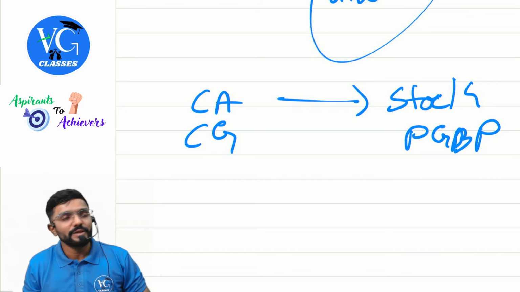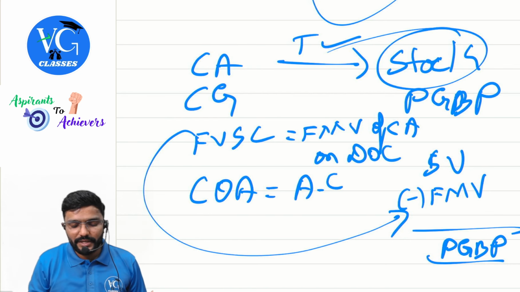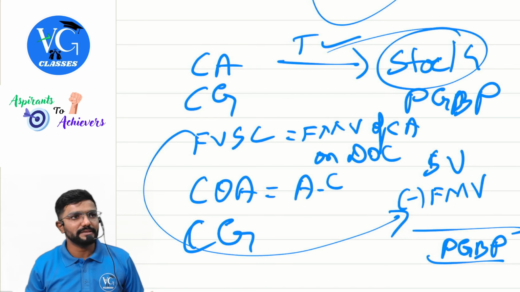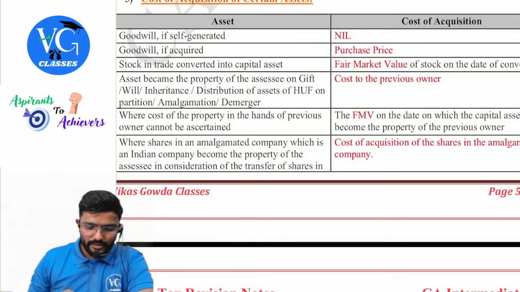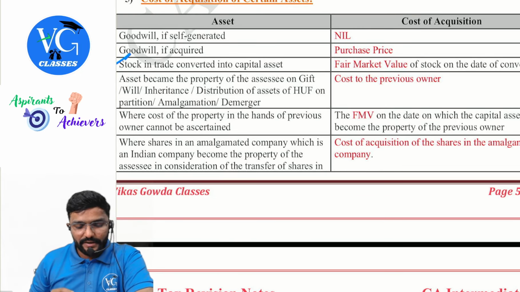So here we will get what income? PGBP. Here what income will we get? Capital gains. But both the incomes are taxable in the year of sale of stock, which we already discussed. Guys, is that clear? When stock in trade is converted into capital asset, fair market value of the stock on the date of conversion will be the cost of acquisition.